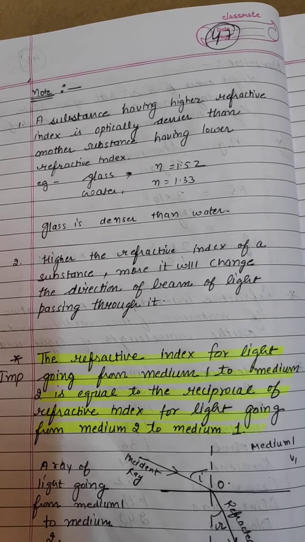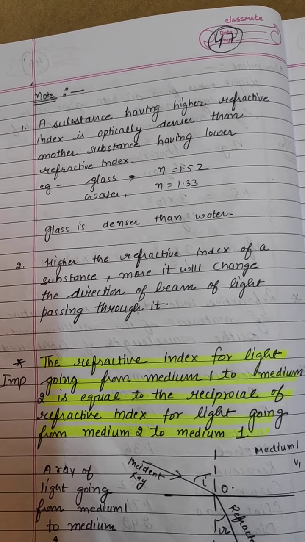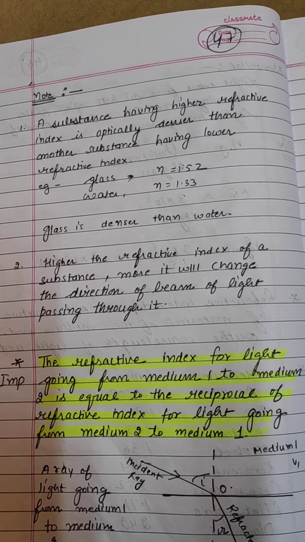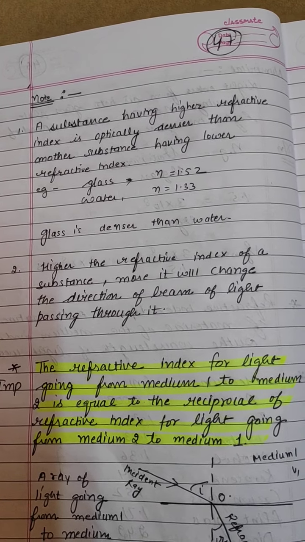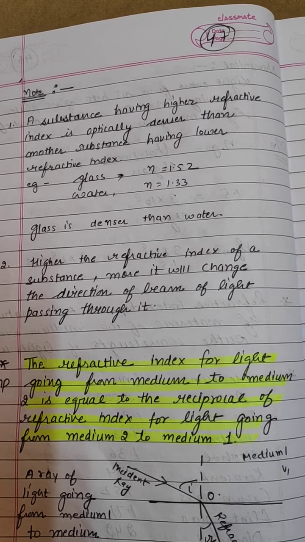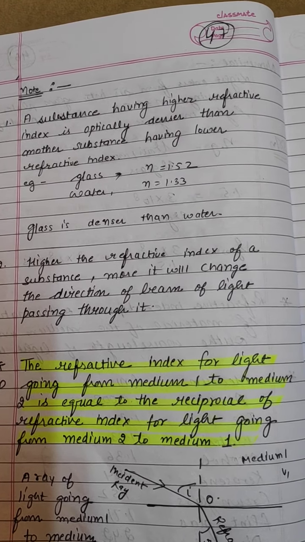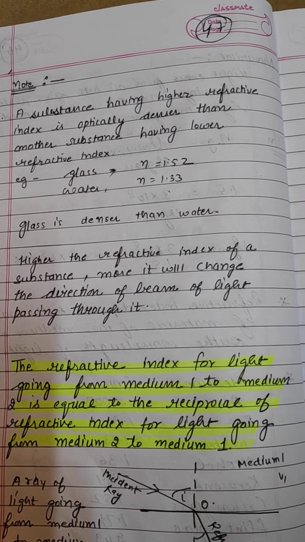Now let's discuss some important things related to this. Note number 1, a substance having higher refractive index is optically denser as compared to the substance having low refractive index. For example, for glass we have refractive index 1.52, for water we have 1.33, so glass is denser than water.